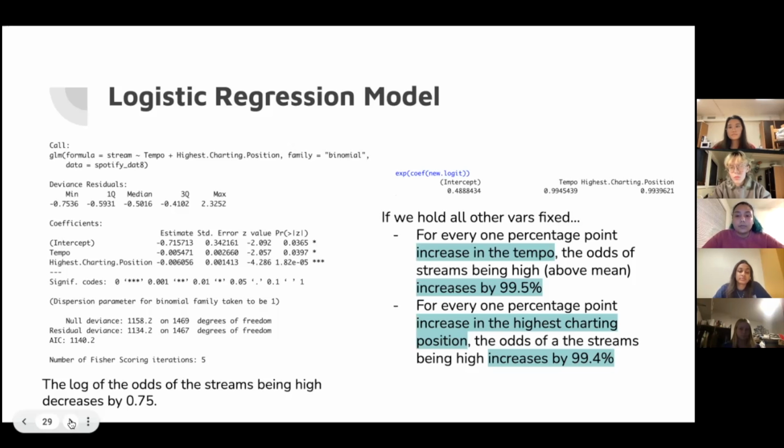Something else that we found was that for every 1 point increase in the highest charting position, the odds of the streams being high increases by 99.4%.